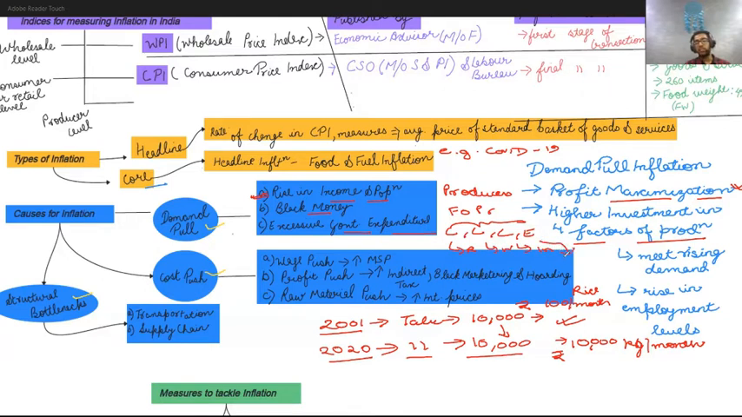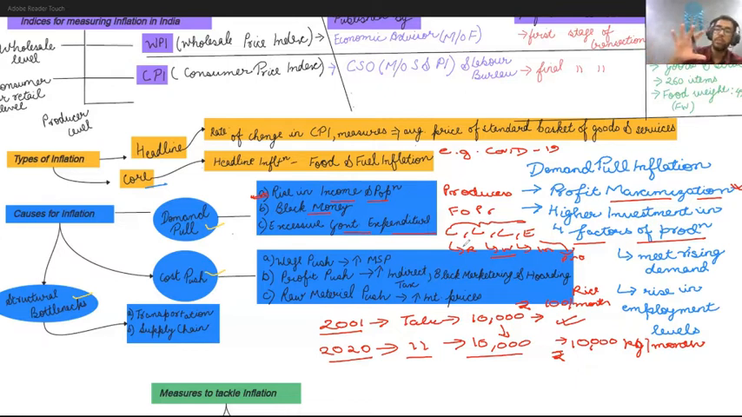So as a result, what happened due to demand pull inflation? Profit maximization happened, as well as higher investment in the 4 factors of production to meet the rising demand. It also led to an increase in the employment level, because now more and more laborers are employed in the factory to produce more and more sanitizers. Earlier 10 people were employed, now say 20 people are employed.